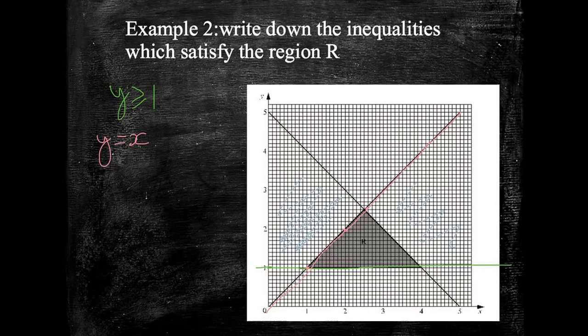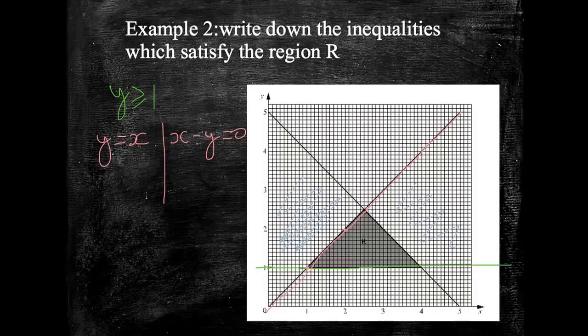We can do it this way. It doesn't make any difference. In fact, I'll probably show you both ways. If I rearrange this in the form x plus or minus y equals something, I get x minus y equals 0. So that's another form of this.